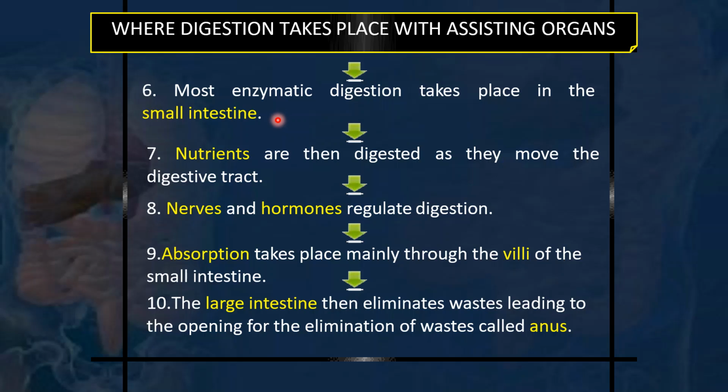So at the level of the mouth, then at the level of the stomach, and then we reach the level of the small intestine. It is at the small intestinal level that the main assisting organs, the pancreas and liver, through its gallbladder, secrete via the bile duct various juices and enzymes and the bile which help in the enzymatic and chemical digestion in the small intestine. The nutrients are then digested as they move through the digestive tract because they have been very finely digested by the enzymes, and now the food molecules are so small that they can be absorbed.